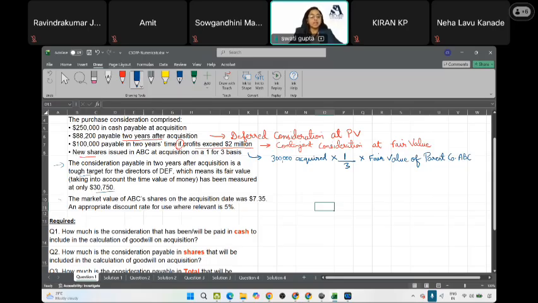The market value of ABC company is given as 7.35. We can take this. And the appropriate discount rate is given as 5%. Can I know the present value factor for the second year using a 5% discounting rate?